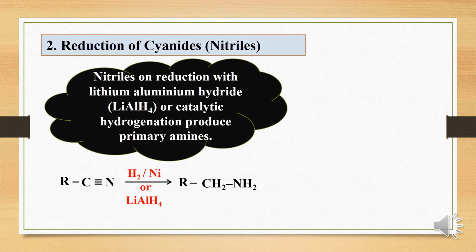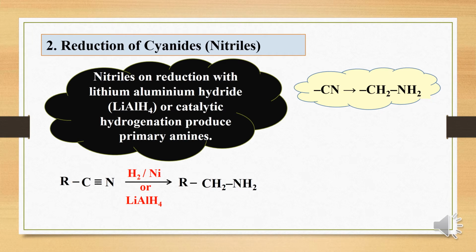Secondly, reduction of cyanides or nitriles. Nitriles on reduction with lithium aluminum hydride, that is LiAlH4, or catalytic hydrogenation produce primary amines. For example, R C triple bond N. C triple bond N is nothing but a nitrile or cyanide. It is converted into RCH2NH2 in presence of hydrogen and nickel as a catalyst, or we can use a reducing agent such as lithium aluminum hydride. In this case, CN is converted into CH2. It is bonded with NH2, so it is nothing but a primary amine.